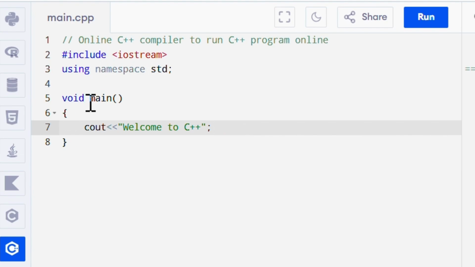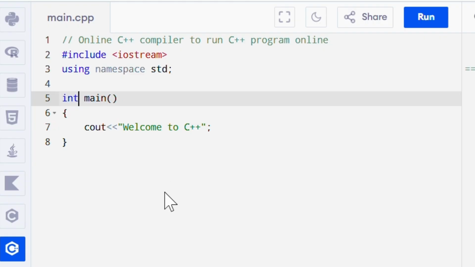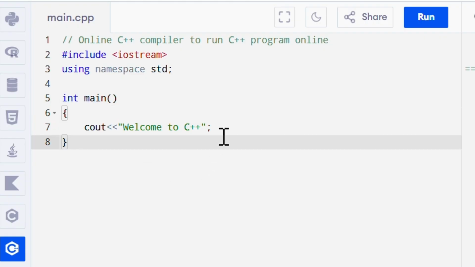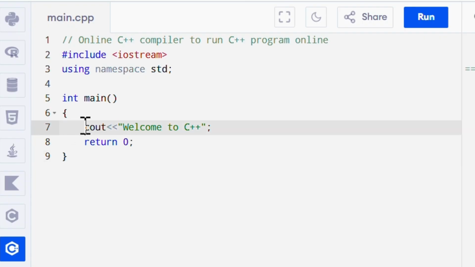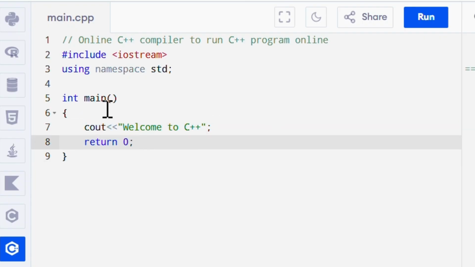As I've said before, instead of void main I can also write int main, and if I am writing int main, then I have to write return 0 and then a semicolon. All the statements inside the block, that is inside these two curly braces, I will end with a semicolon.